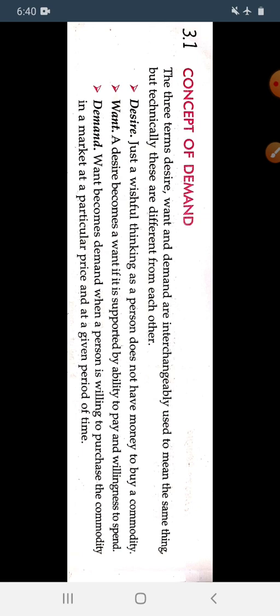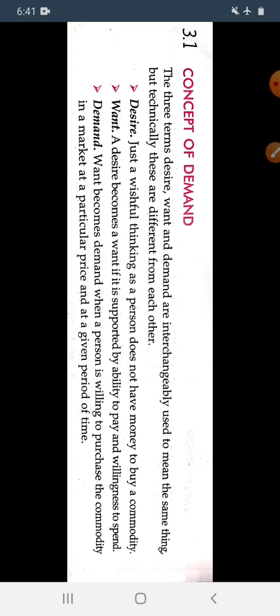So here we have studied the three terms: desire, want, and demand. Desire means just wishful thinking, that we want something but we can't purchase that commodity because we don't have money. A desire becomes a want when we have the ability to pay as well as willingness to spend our money.